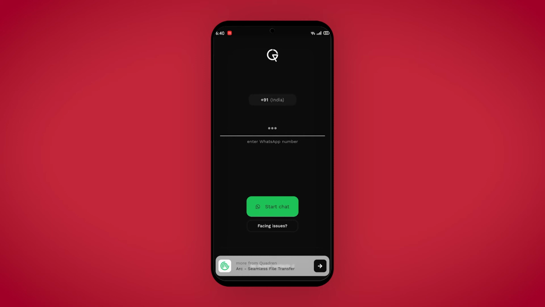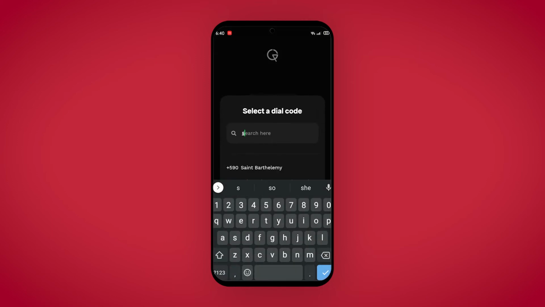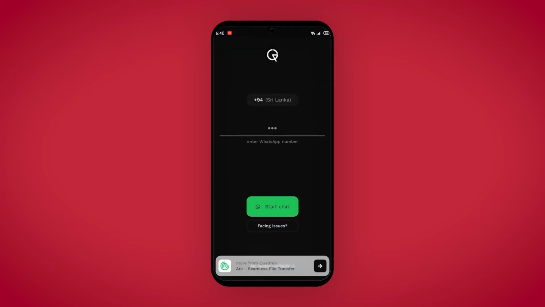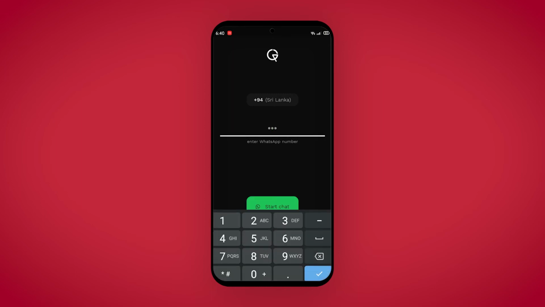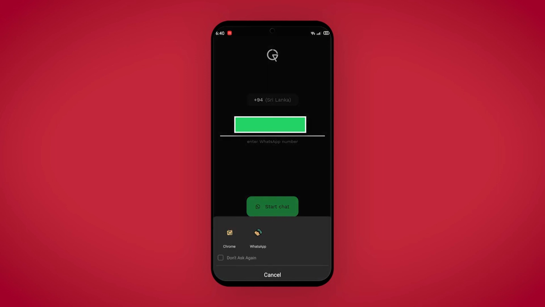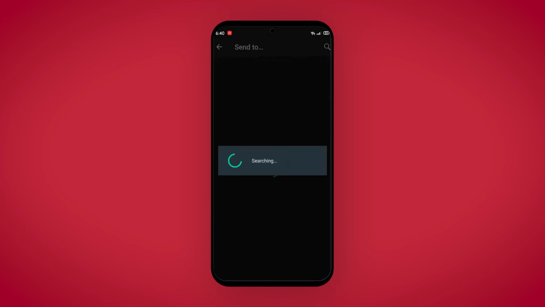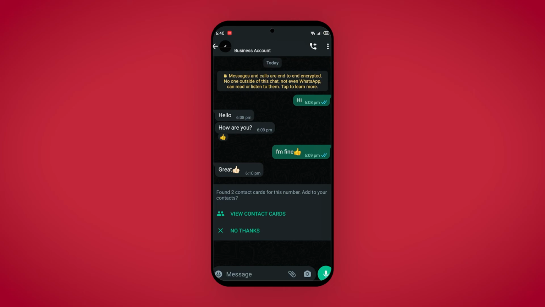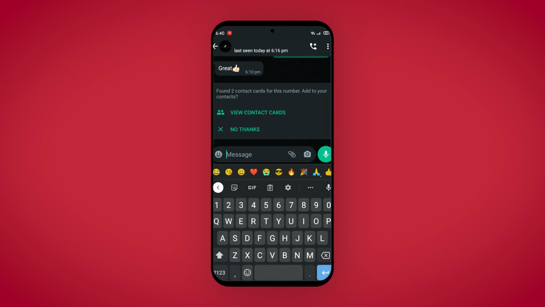After that, you can simply select your country from this list, and then enter the WhatsApp number, and then click on start chat. And now you can select WhatsApp, and as you guys can see, that chat will be opened up in your WhatsApp. And now you can simply send a message without actually saving the contact.